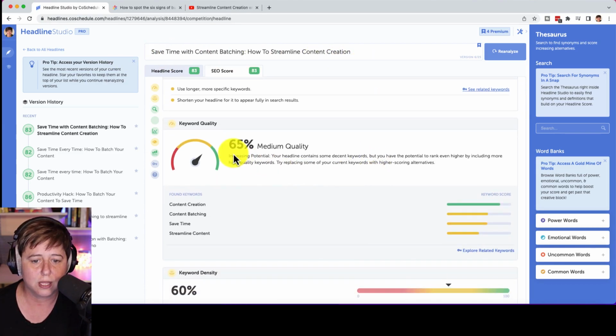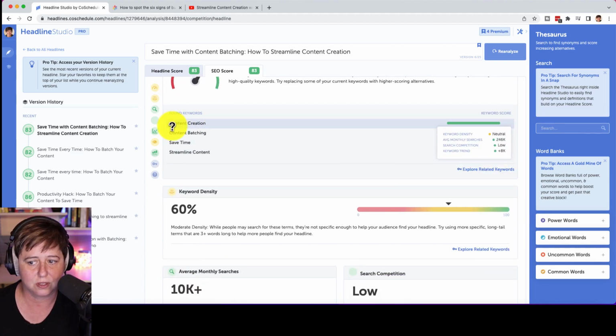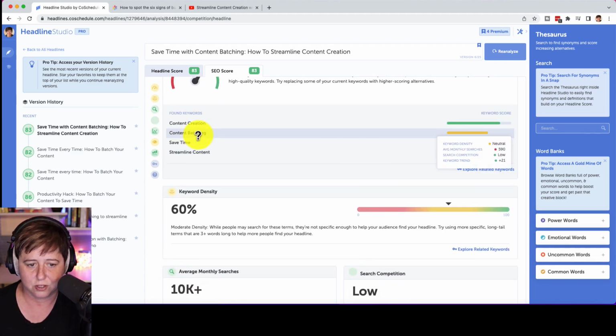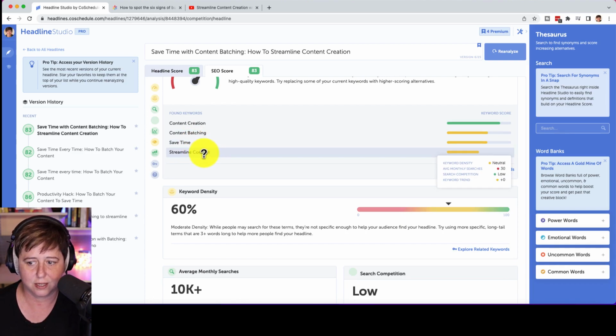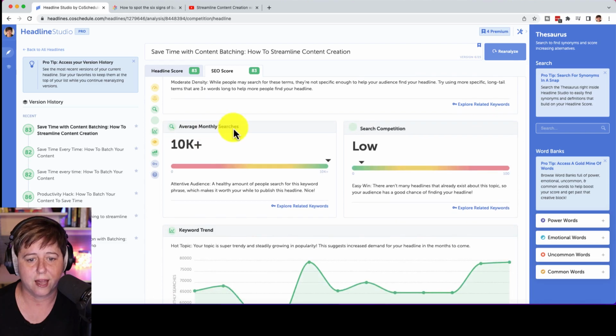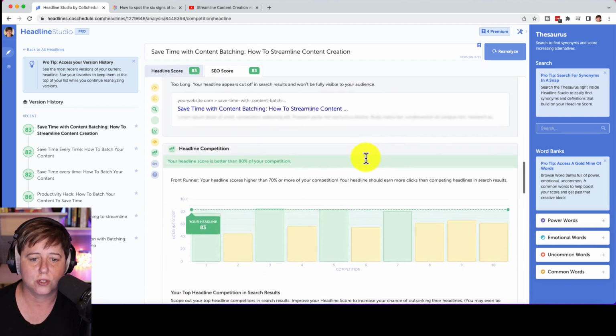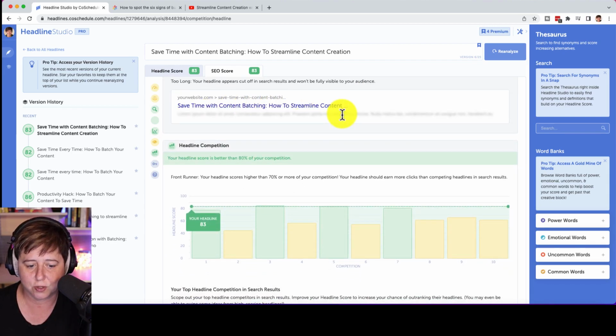Our keyword quality, now it's 65%. Content creation is one of my keywords. This is great. Content batching, also great. Streamline content. These are all great keywords. My average monthly searches, guess what? 10K plus. Fantastic. Search competition is low. I love this. This is all great for me. So save time with content batching, how to streamline content. You'll see here, it's cutting off.